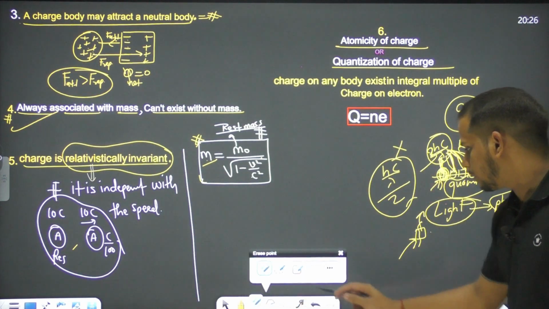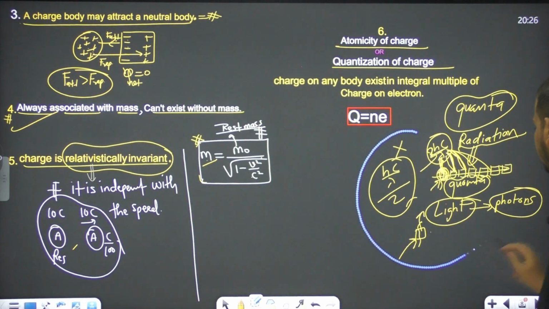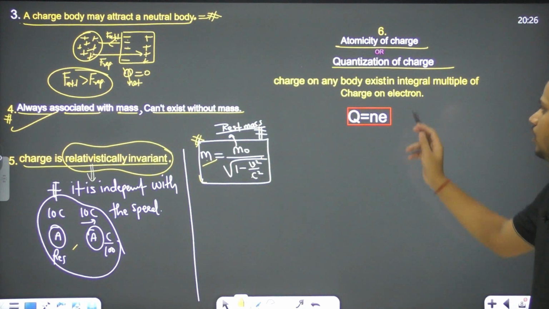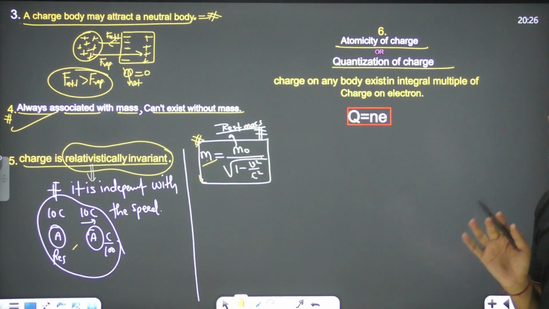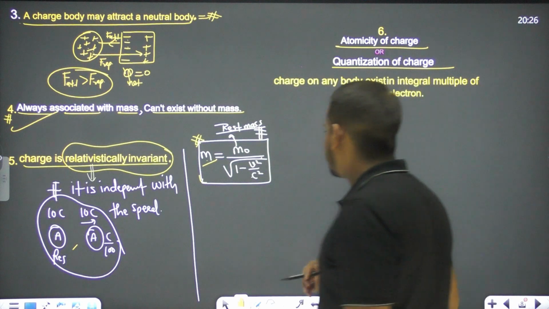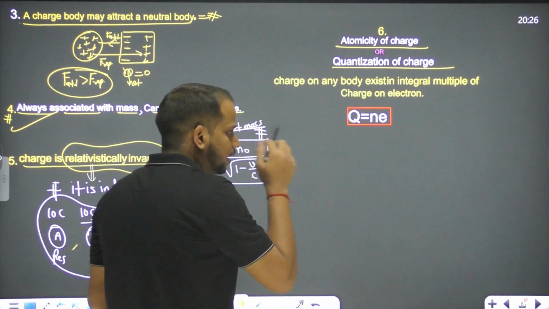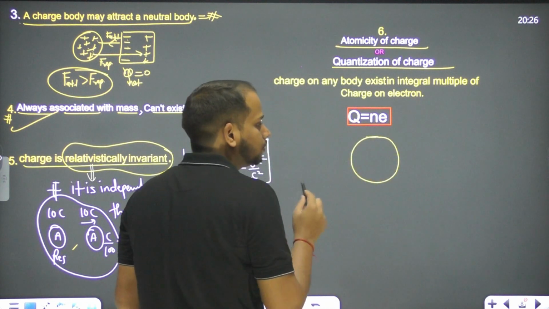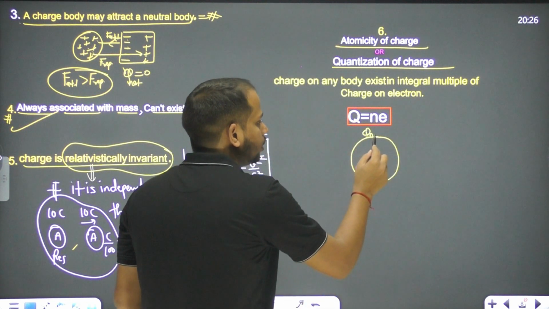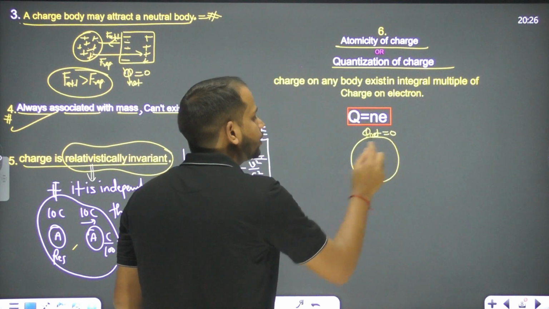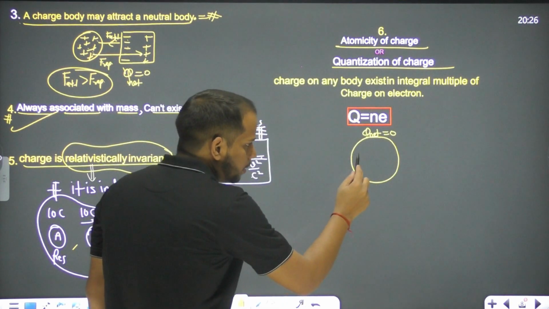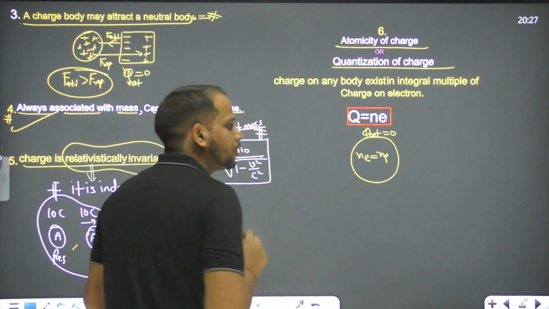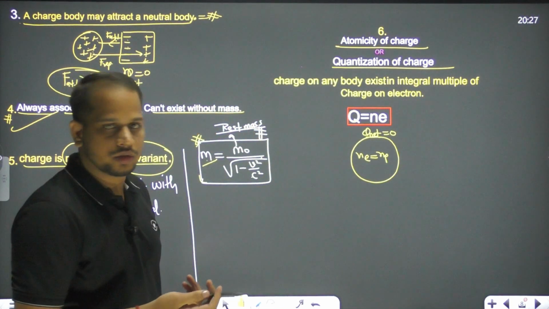In the case of charge, we have the same thing. This is related to radiation, and we say the same thing holds for charge. How? Let's see the illustration, then you will understand, right? Say this is a body we have, and we say it's neutral. So can we say the net charge is 0? What is the meaning of net charge being 0? The number of electrons is equal to the number of protons, then the net charge is 0, right?